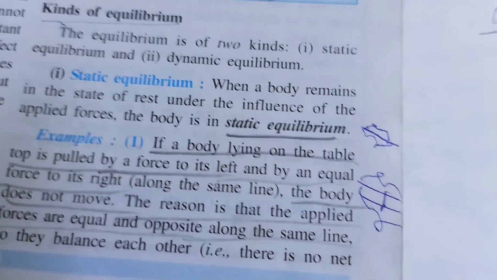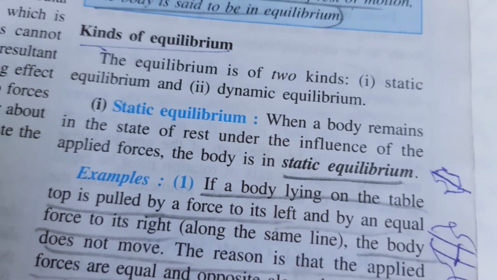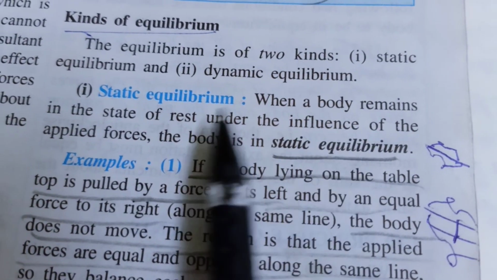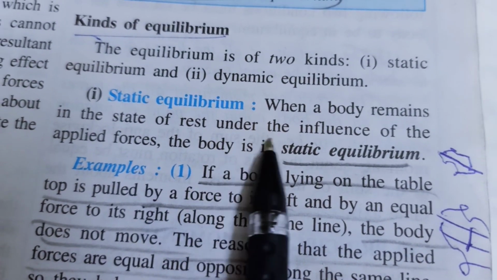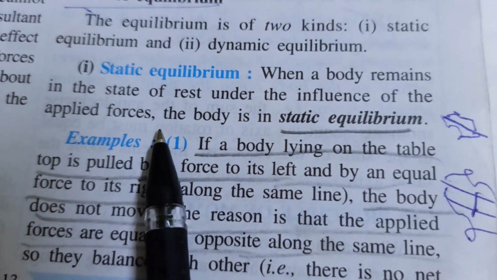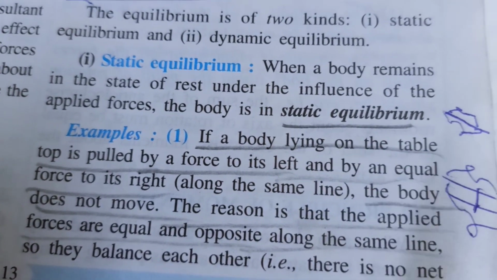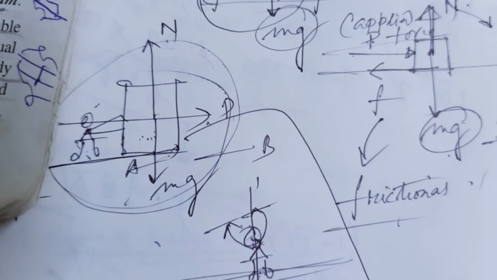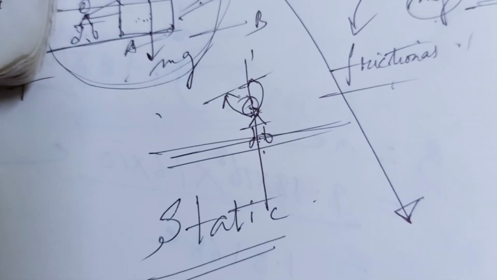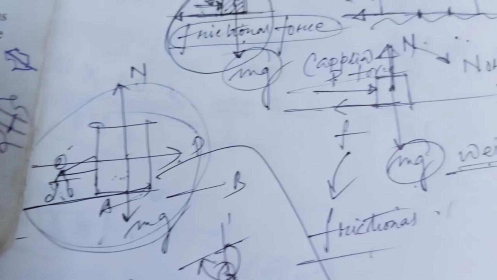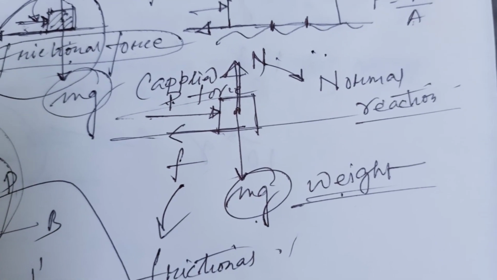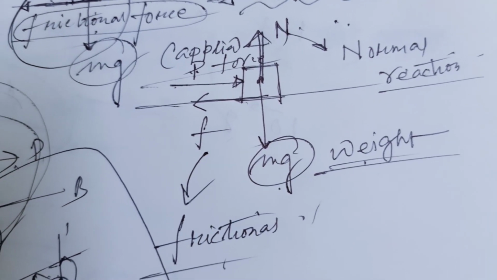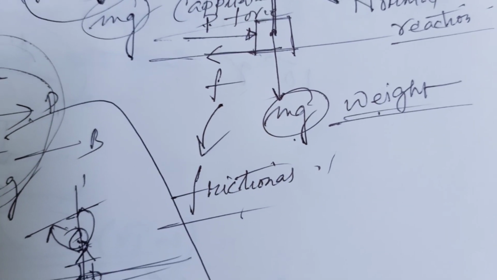When a body remains in the state of rest under the influence of the applied force, the body is in static equilibrium. So students, the last point is, how many forces act on that particular body? There are 4 types of forces acting on that particular body: applied force, normal reaction, weight, and frictional force.